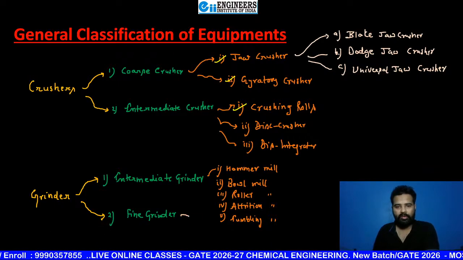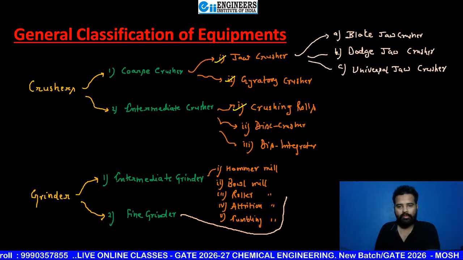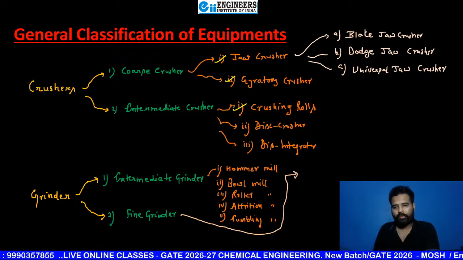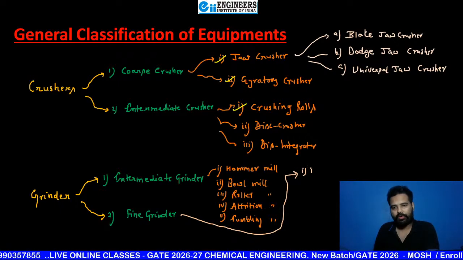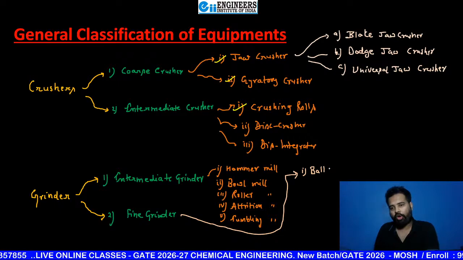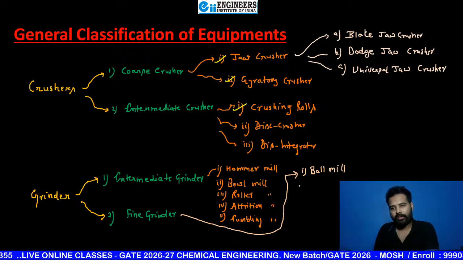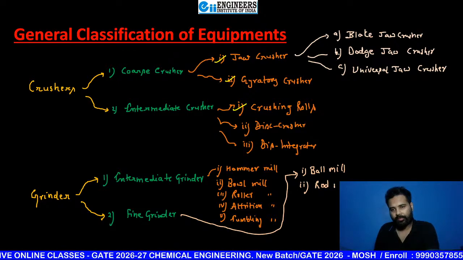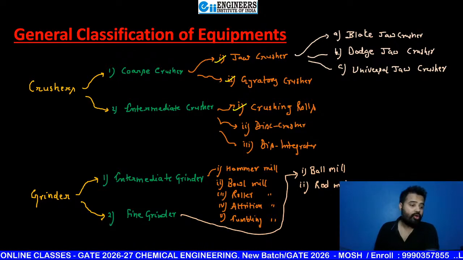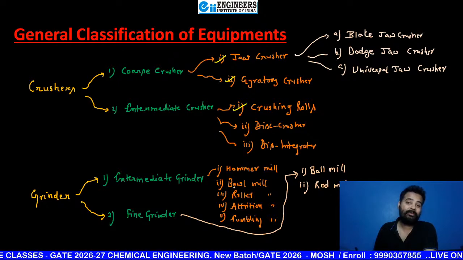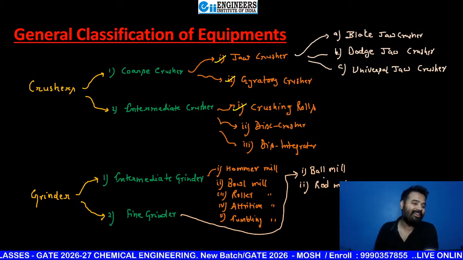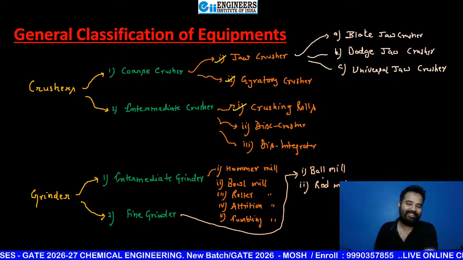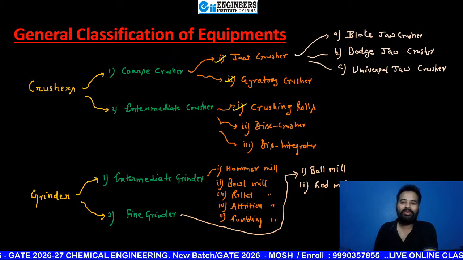Now, similarly, you can also classify fine grinders as ball, rod, tube. See here. So, the first one is ball mill, B-A-L-L, ball mill. Second one is rod mill. No, beta, that is bowl mill and this is ball mill.